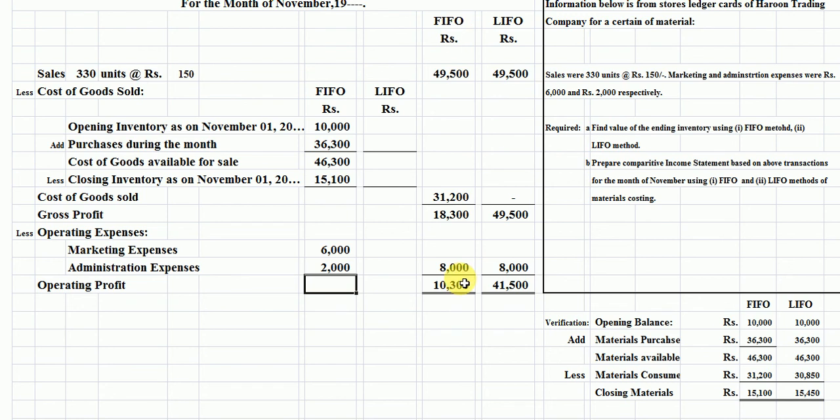Now we again use the LIFO method and find out the cost of goods sold here. The opening balance is again 10,000 rupees. The purchase is 36,300 rupees. Now we have to add up both values here.